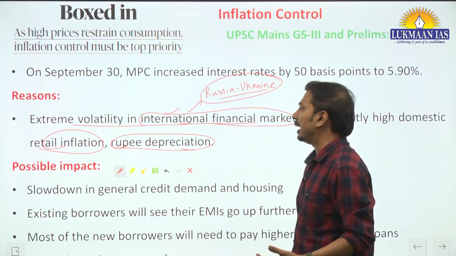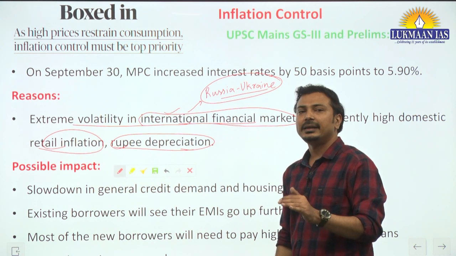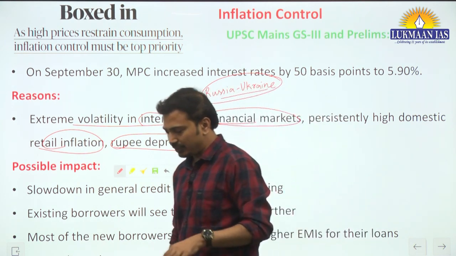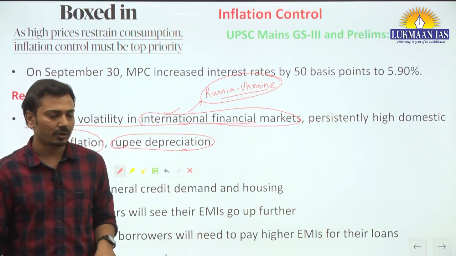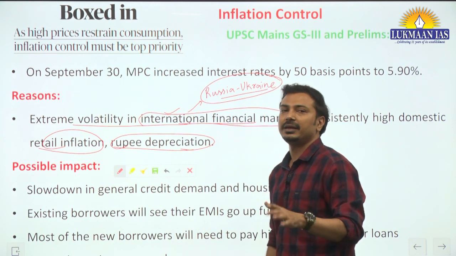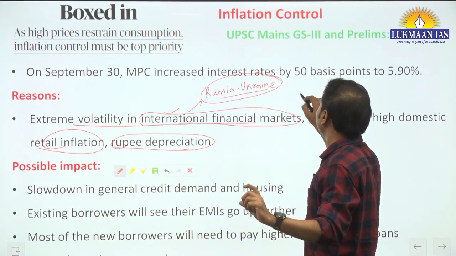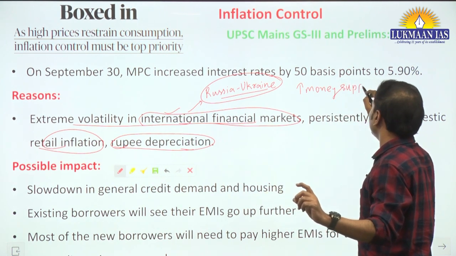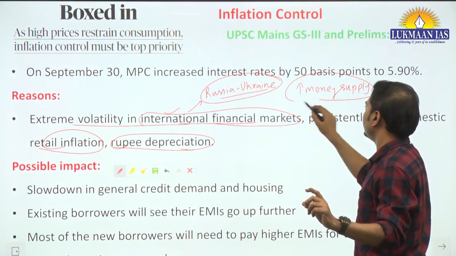And along with that, when COVID-19 ended, the government of India put a lot of money into the economy to give a boost to the Indian economy. Because of that, the money supply in the market increased. Now, when there is more money supply, there are inflationary pressures.